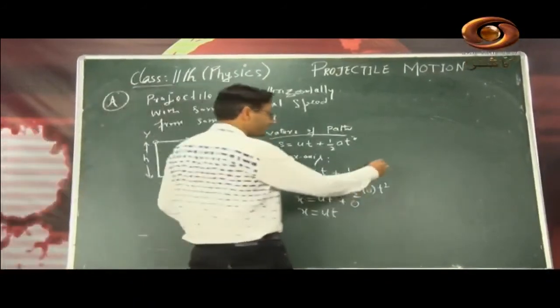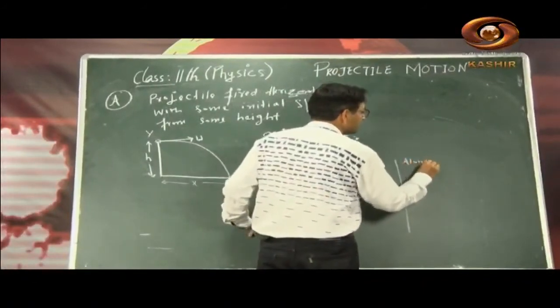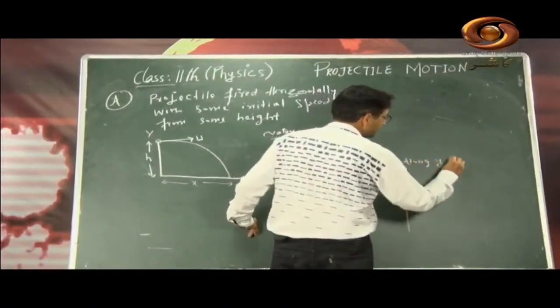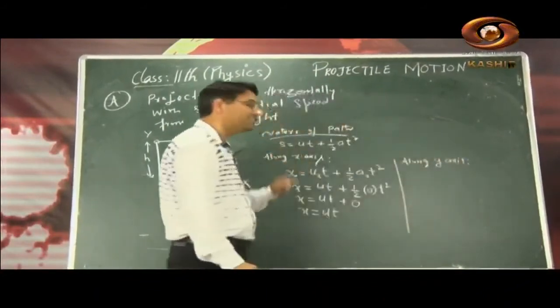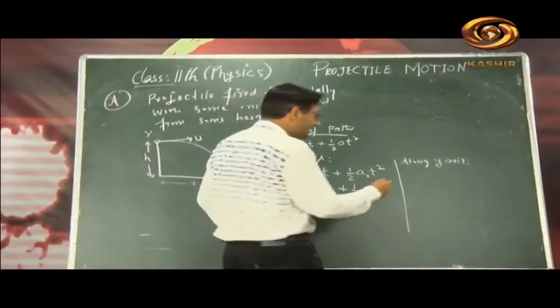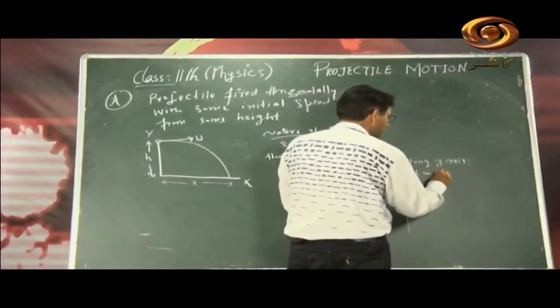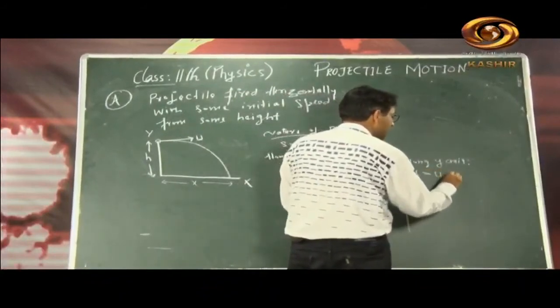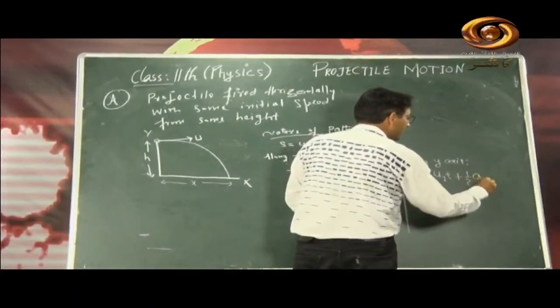So let us see what the displacement along the y-axis is, because it is a two-dimensional motion, it has both displacements. What will be the displacement related to the y-axis? Again using the equation of motion for displacement, s is equal to ut plus half of at square. Here the displacement is y, so instead of s we take y, the initial velocity along the y-axis is uy, time is the same, it's secular, plus half of ay into t square.